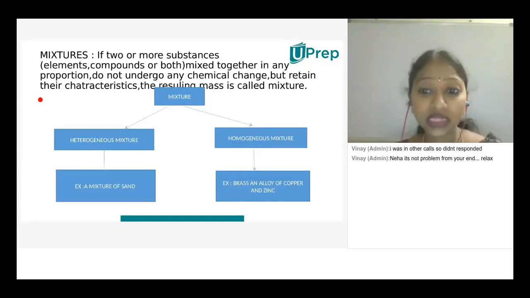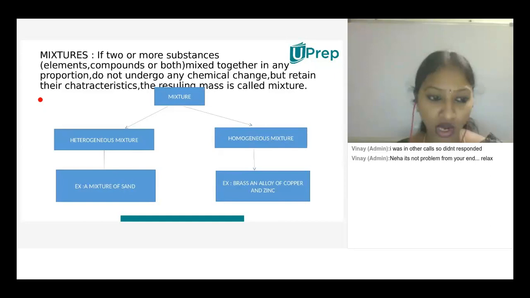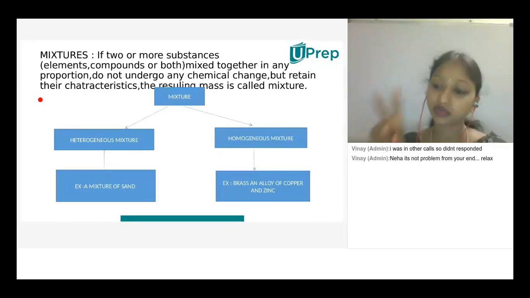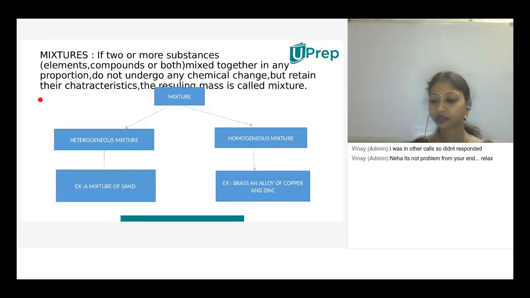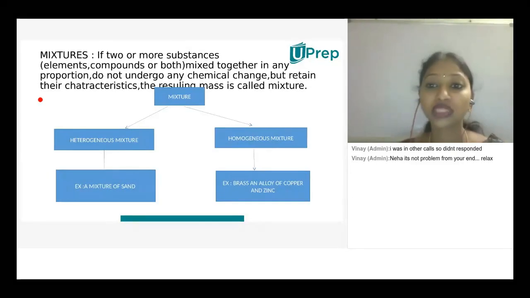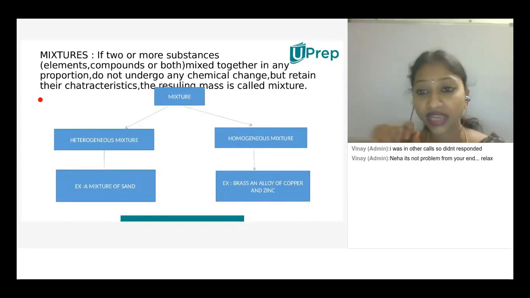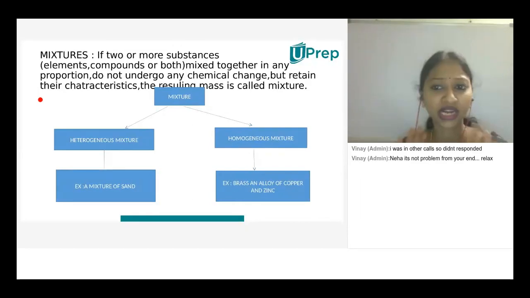But when we consider compounds, like H2O, water, it consists of 2 atoms of hydrogen and 1 atom of oxygen. That is fixed. Though the availability of hydrogen is more in the atmosphere, it won't take more hydrogen. Why? Because they are fixed in proportion. A mixture doesn't require any proportion.